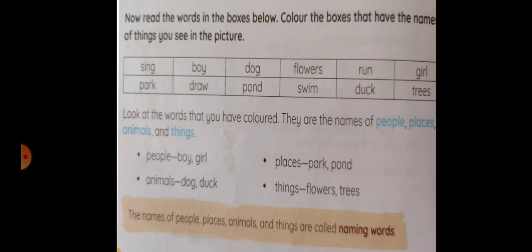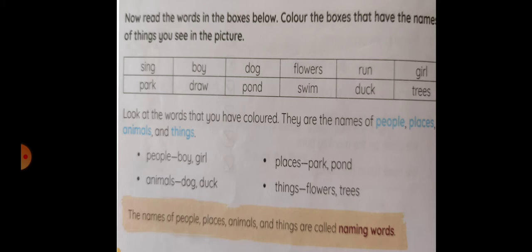Yes, you have observed the picture. Now we will see in these boxes what all you have seen in that picture. Means you have matched this word in that picture. Okay, sing. Do you see anyone singing in that picture? No. Do you see a boy? Yes. Do you see a dog? Yes. Do you see flowers? Yes. Do you see run? Yes. You see the dog running in that picture, right? And do you see a girl? Yes. The girl is playing with ducklings in the pond, right?